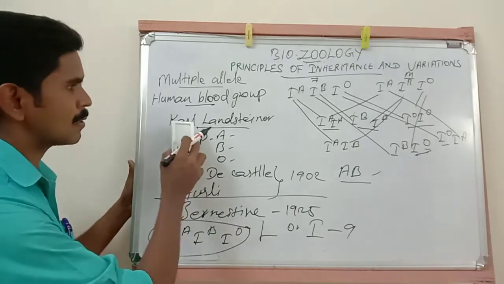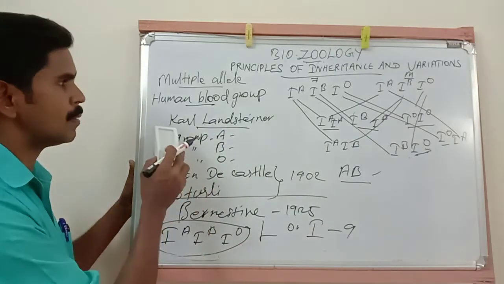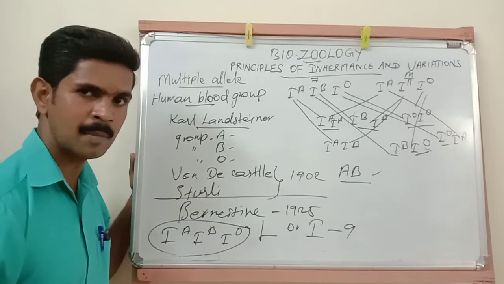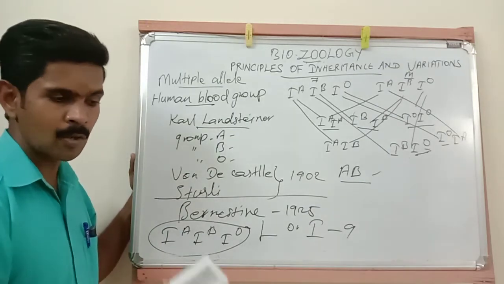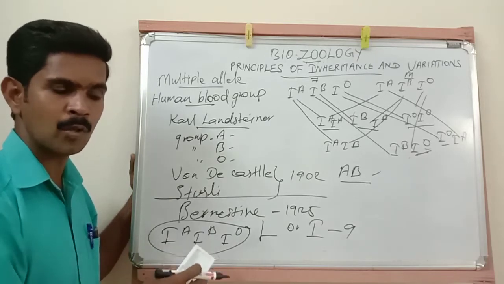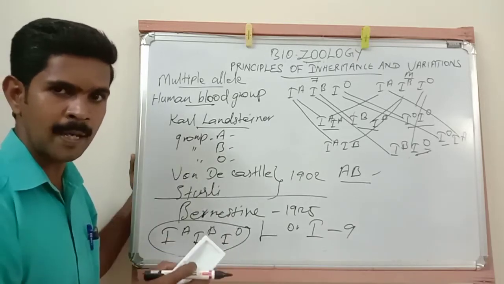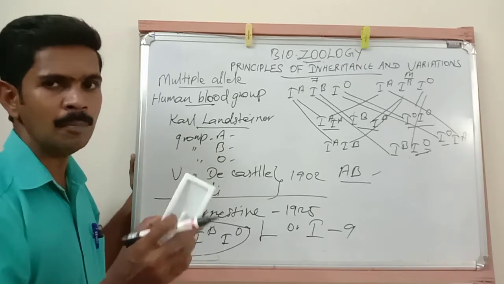Karl Landsteiner discovered two surface antigens. One is called A antigen, the second is called B antigen. So based on the presence or absence of these two antigens, he discovered three types of blood group: blood group A, blood group B, and blood group O.